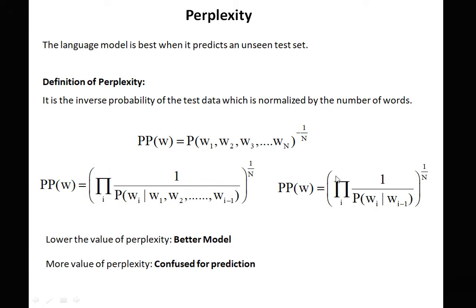So now this is the formula for the perplexity. Here this is our normal formula, so we need to take the inverse and raise it to 1/n. The lower the value of perplexity, the better the model, and the higher the value, the more confused it is for prediction, because it gives a larger number of words for the prediction.